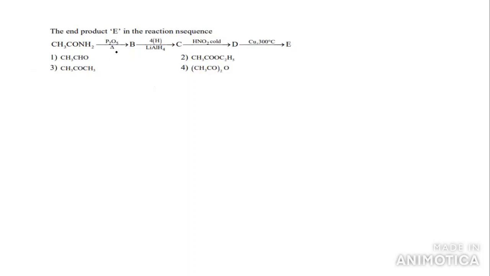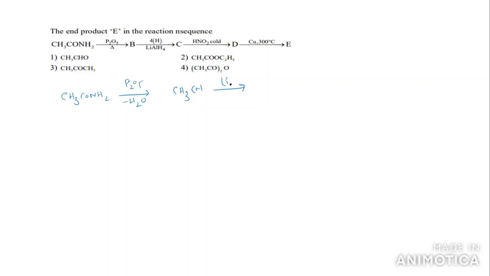Next, amide on treatment with P2O5 gives B, B on reduction gives C, C on reaction with ice cold HNO2 gives D, D on heating with copper gives E. What is the E formed in this reaction? So we take the amide CH3CONH2 and use P2O5. This P2O5 is a dehydrating agent. It removes the water molecule from the compound. Then what compound do you get? You will get cyanide.